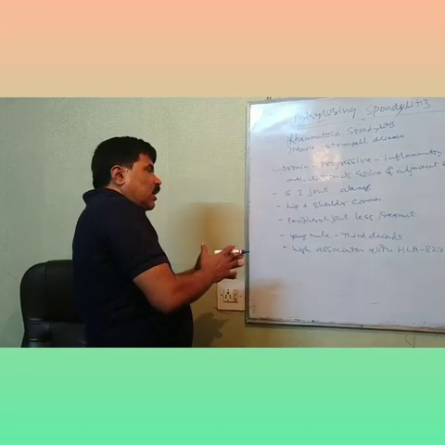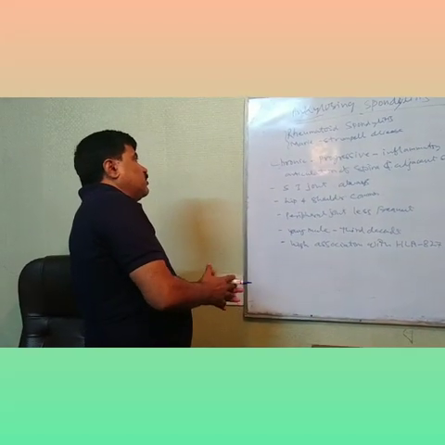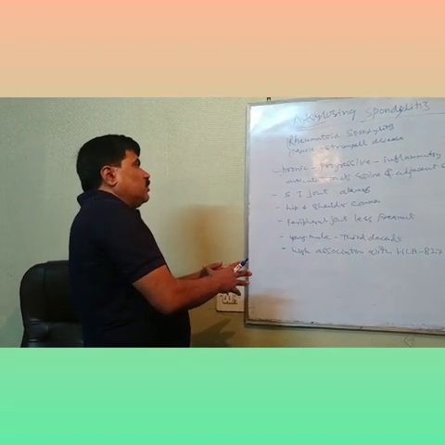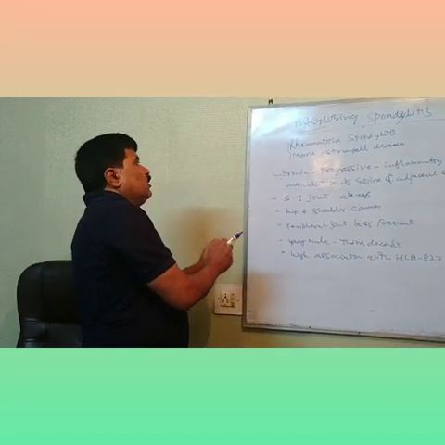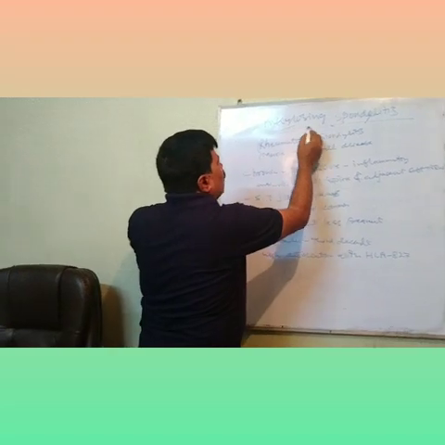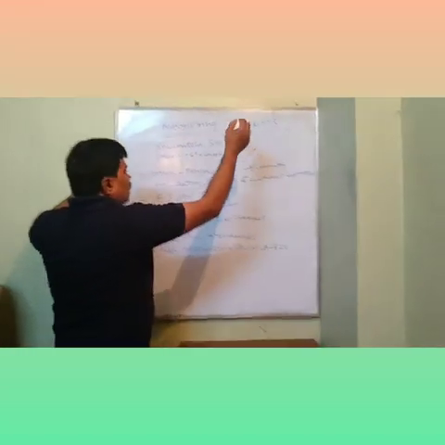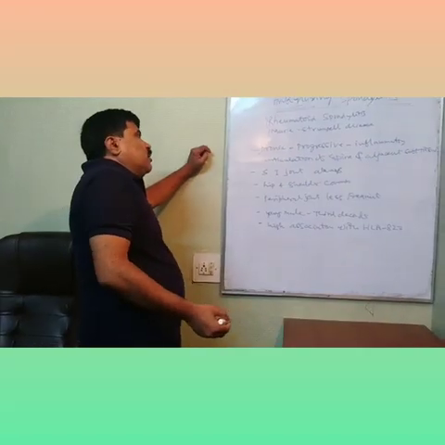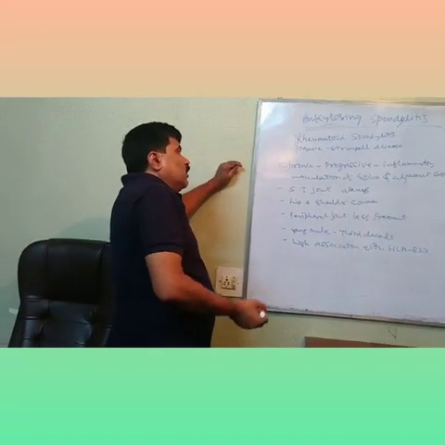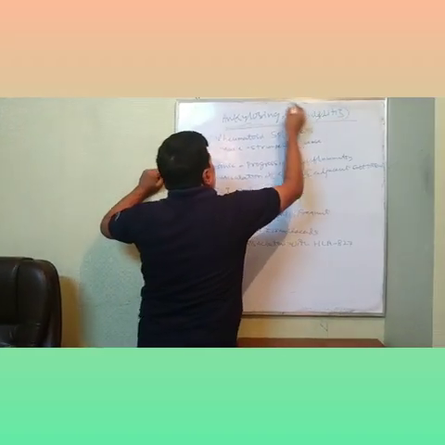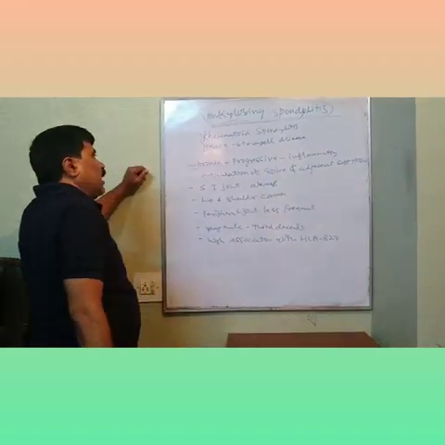Ankylosis means fusion, either bony or fibrous, where the joint is lost and becomes fixed. As the name suggests, the articulations of the spine get ankylosed. So this is called ankylosing spondylitis.